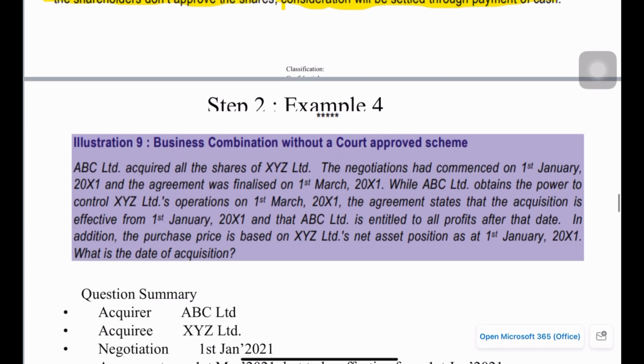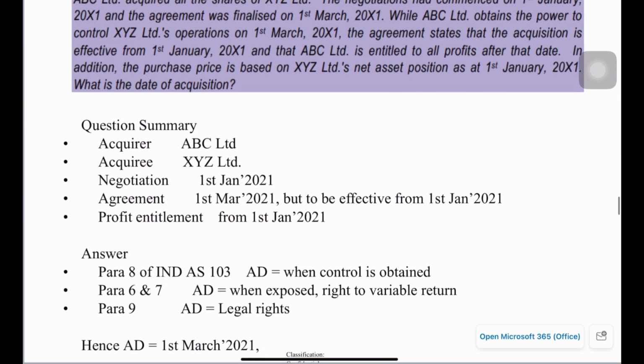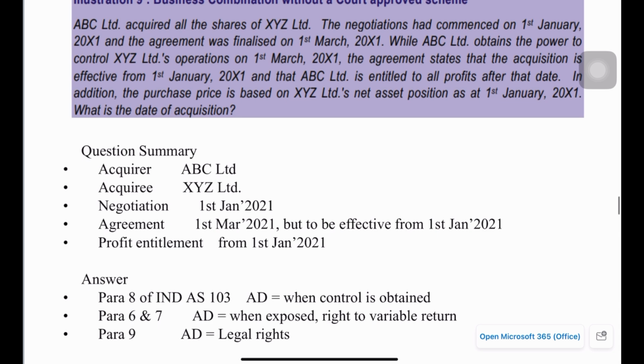Let me move on to the next example. I will just go through this example. I have given the summary of the question. In this case the acquirer is ABC Limited and the acquiree is XYZ Limited. Negotiation started on 1st Jan 2021 and the agreement was entered into on 1st March 2021, but it has been given that the agreement is to be effective from 1st Jan 2021 itself, and even the profit entitlement will happen from 1st Jan 2021.